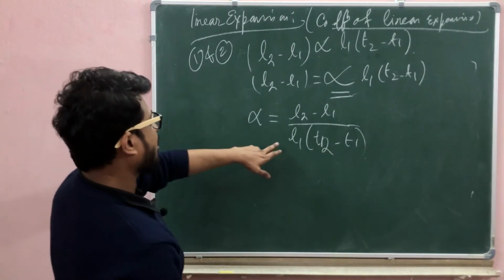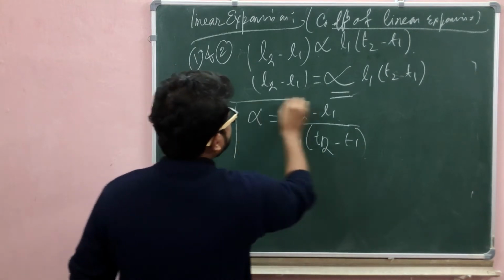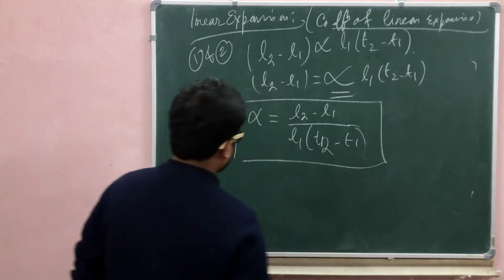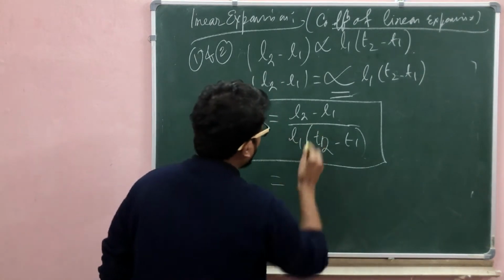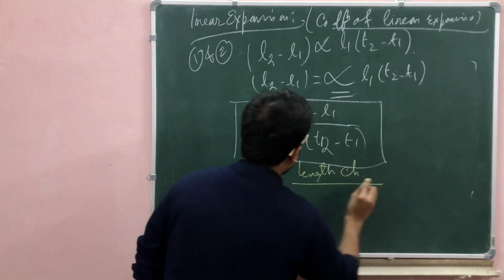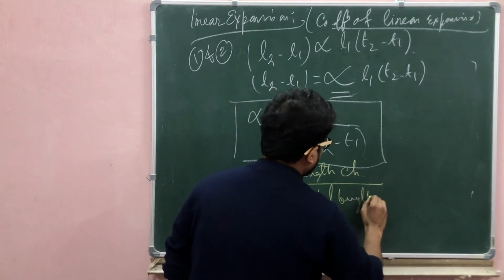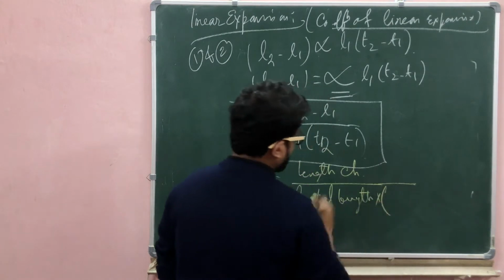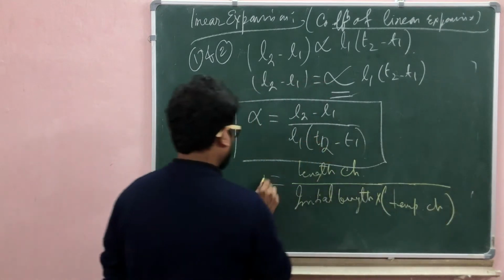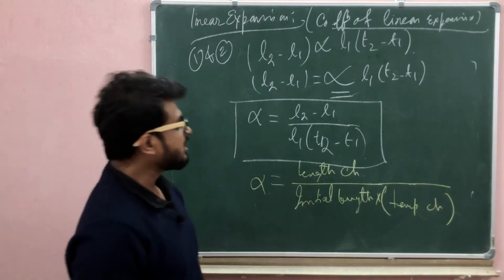So alpha equals L2 minus L1 by L1 times T2 minus T1, that is alpha, the coefficient of linear expansion. So alpha in written format is the length change by the initial length times the temperature difference or temperature change. Okay, that's the coefficient of linear expansion.